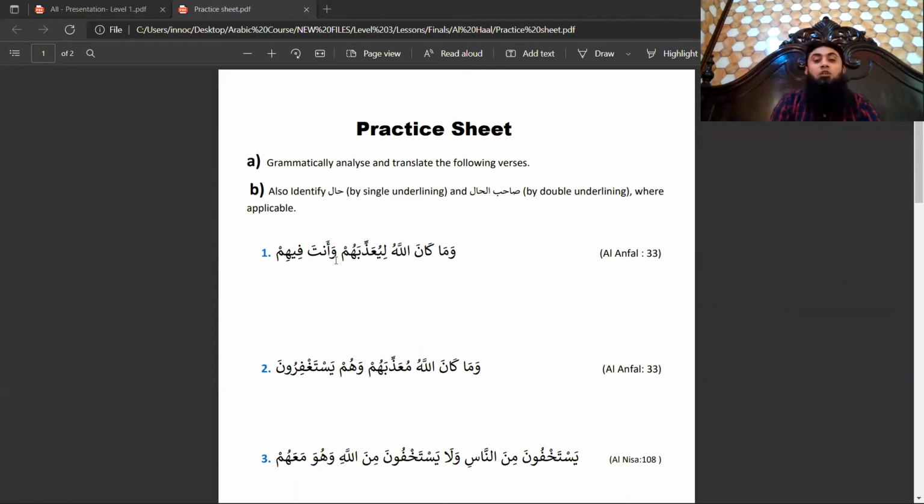In this case, you have both of them, both coming as connector between sahibul hal and hal. So the sentence is, how is Allah going to punish them while you are in them. I translated this waw not as and, but as while, because it is a waw haliya, it is a condition, it is a situation. Okay.